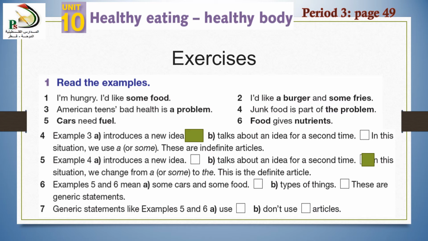So the answer is B, types of things. Number 7, generic statements like examples 5 and 6: A, use, or B, don't use articles. Look at examples 5 and 6. They are generic statements, so they don't use articles. Now, my lovely students, you have 2 minutes to check your answers and correct your mistakes.